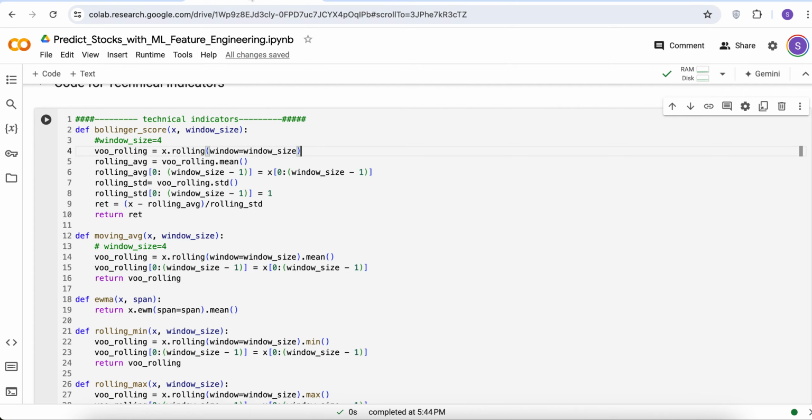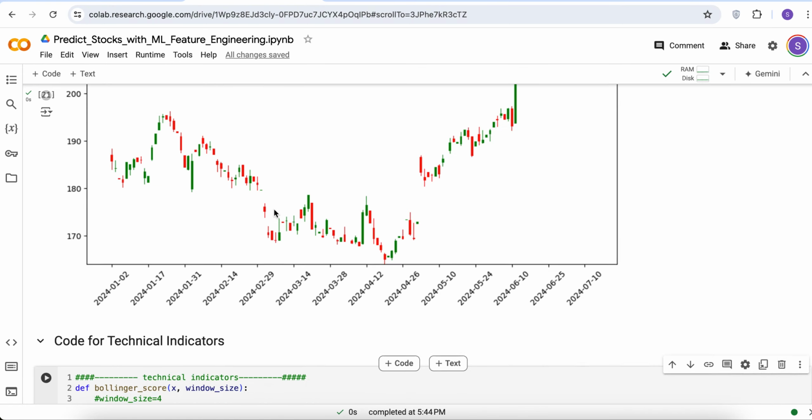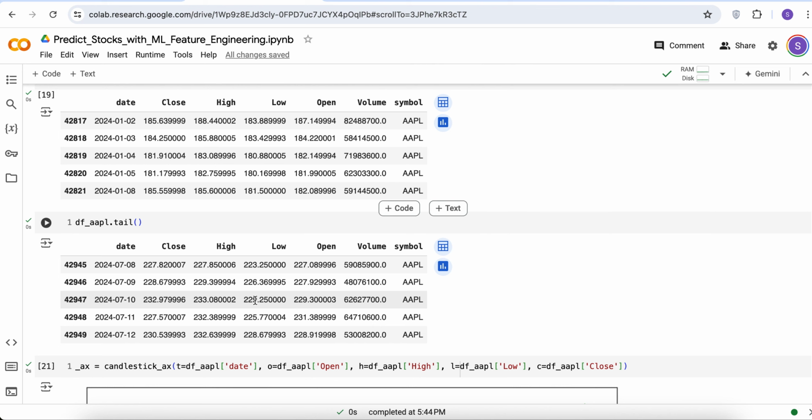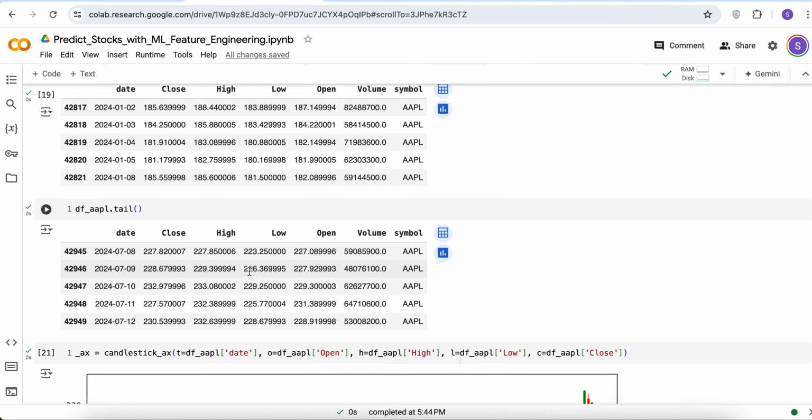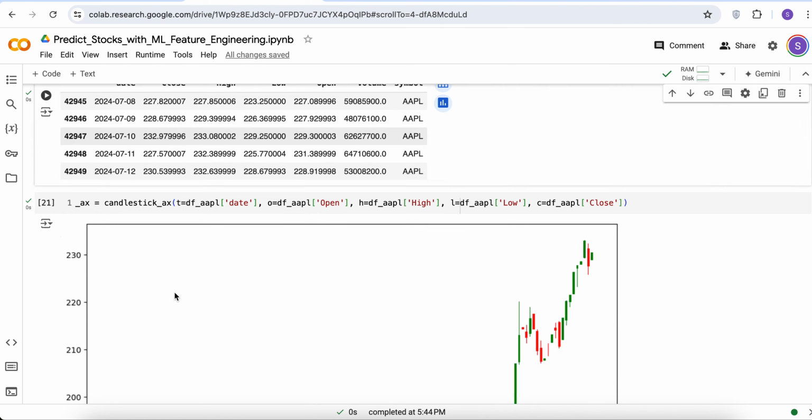So if we come back to our stock price, what we want to do is take the Apple data, for example, and construct the rolling average. So a 2-day rolling average of the closing prices would be the average of this price and this price, for example. And a 5-day would be the average of all these 5 prices. And then we might ask, how far away is the current price, which is 230, from the average of these 5 prices? And that would indicate how overbought or oversold the stock is.